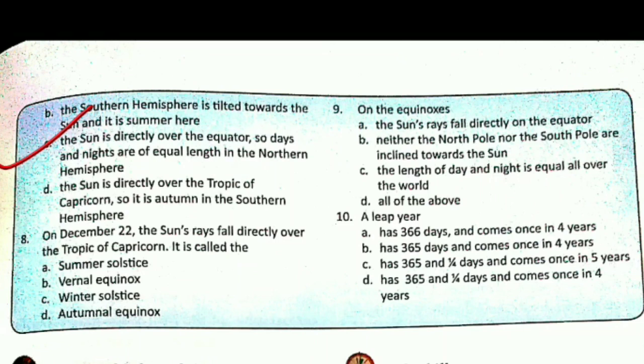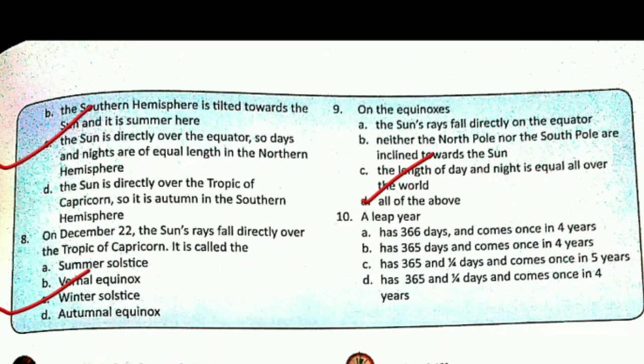Eighth one, on December 22nd, the sun's rays fall directly over the Tropic of Capricorn. This is called: summer solstice, vernal equinox, winter solstice, or autumnal equinox. So here the correct option is C, that is winter solstice. Ninth one, on the equinox, A, the sun's rays fall directly on the equator. B, neither the North Pole nor the South Pole is inclined towards the sun. C, the length of the day and night is equal all over the world. Or D, all of the above. So here the correct option is D, all the above options are correct.